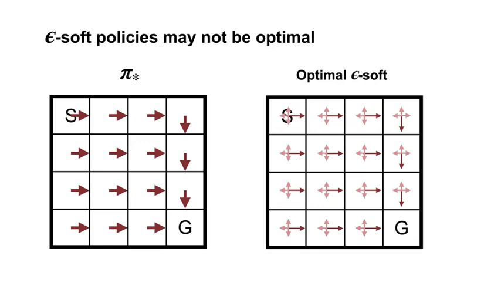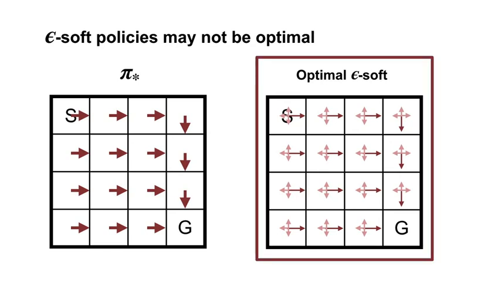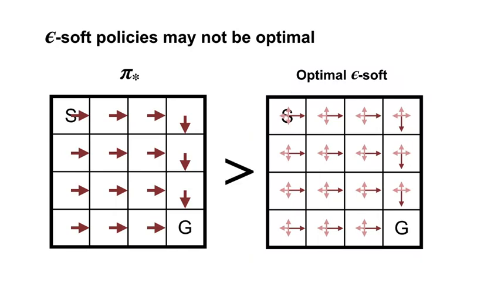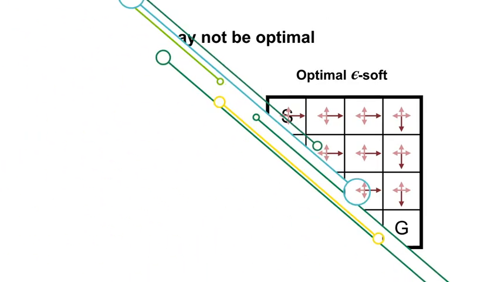This difference extends to the solutions that we find by exploring with epsilon soft policies. That's fine. If our policy always gives at least epsilon probability to each action, it's impossible to converge to a deterministic optimal policy. Exploring starts can be used to find the optimal policy. But epsilon soft policies can only be used to find the optimal epsilon soft policy. That is the policy with the highest value in each state out of all the epsilon soft policies. This policy performs worse than the optimal policy in general. However, it often performs reasonably well and allows us to get rid of exploring starts.